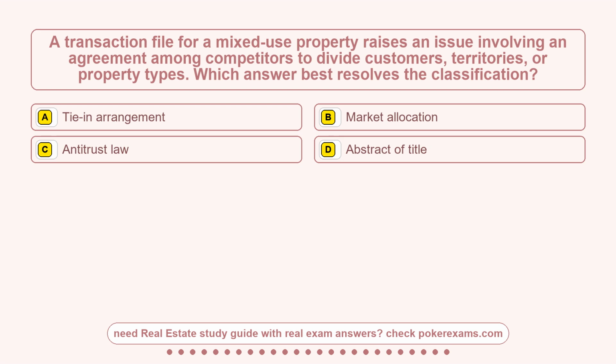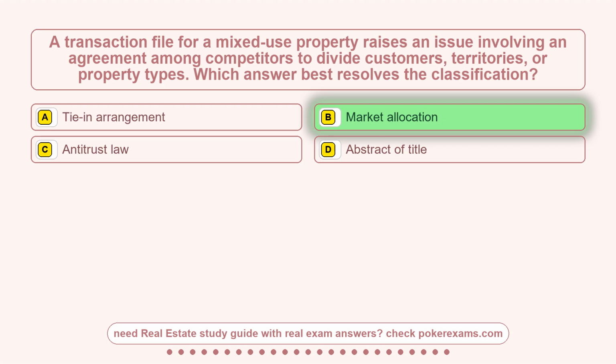Question 1. A transaction file for a mixed-use property raises an issue involving an agreement among competitors to divide customers, territories, or property types. Which answer best resolves the classification? Option A, a time-in arrangement. Option B, market allocation. Option C, antitrust law. Option D, abstract of title.